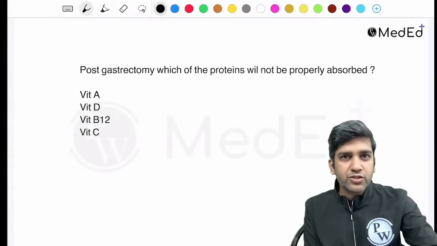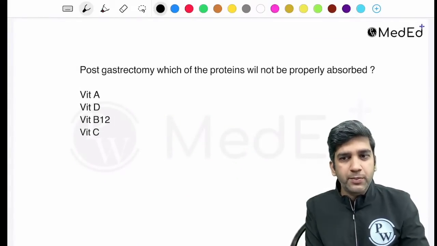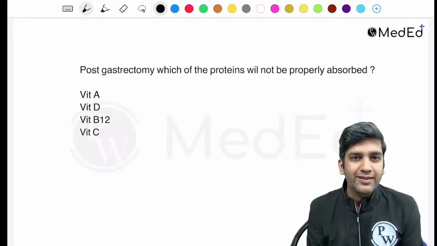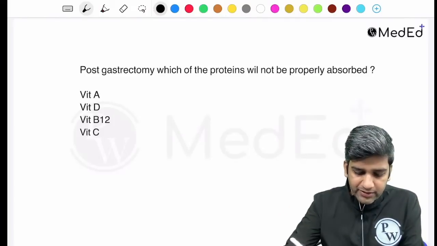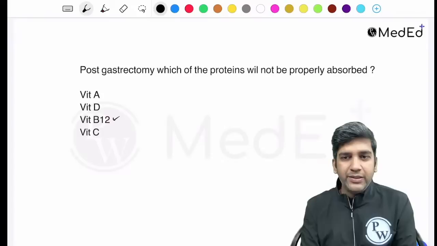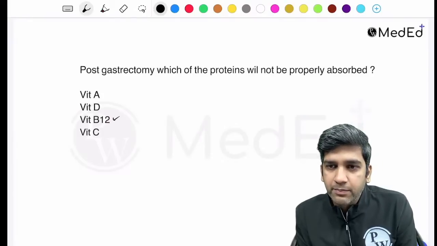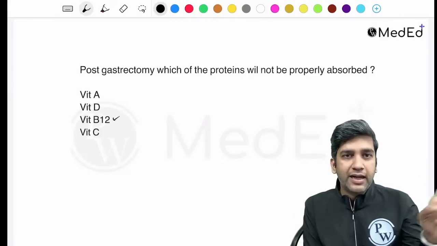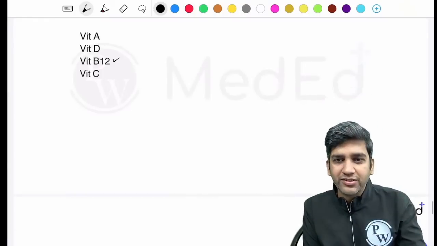This was there in the first paper. I knew it was there in the first paper. Was this in the second paper also? It's a simple question, right? Post gastrectomy, the thing that is going to be reduced in absorption is B12. I don't think so. This was then a second paper. We did discuss this a little bit before. Just go back after the recording to the first thing. Fine, let's ignore this. This is not the second paper.